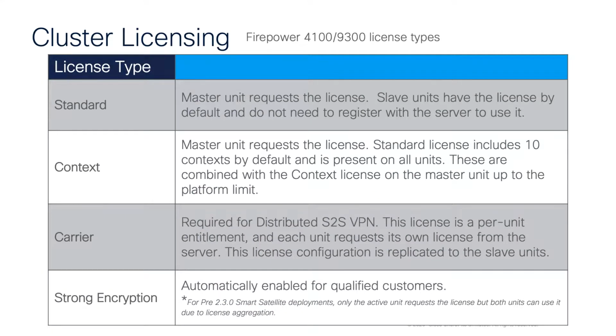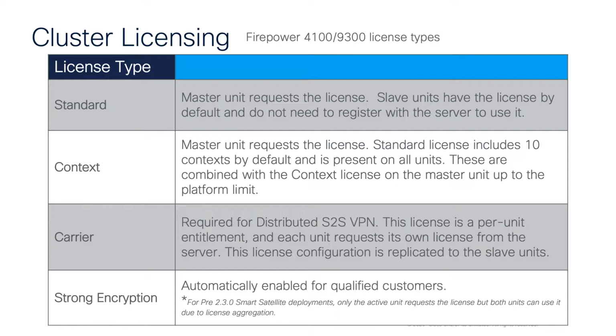Again, we have cluster licensing types for the 4100 and 9300 series. So again, the standard license, where the master unit requests the license. Similar to the failover in the HA, where the slave units will have the license by default, but the slave units do not need to register with the licensing server to use them.